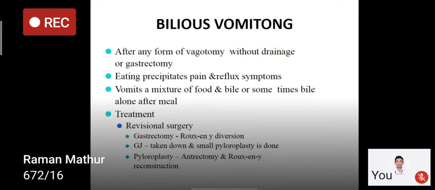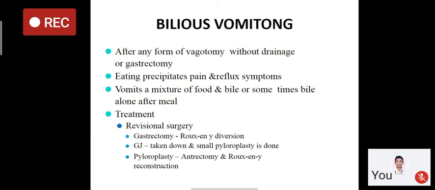This is also one of the complications: bilious vomiting after any form of vagotomy without drainage or after a gastrectomy procedure. It is precipitated by eating, and eating leads to pain and reflux symptoms, and the patient will have vomiting of a mix of food and bile. It is treated by Roux-en-Y diversion, or the gastrojejunostomy is taken down, or pyloroplasty can be done.